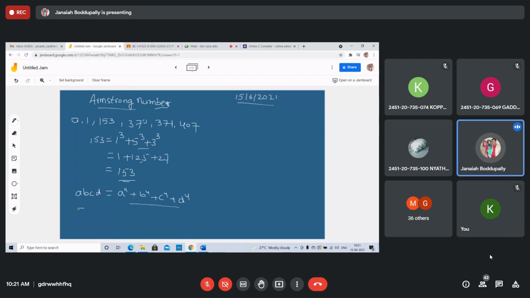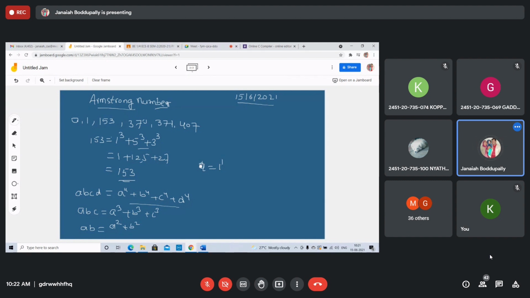Suppose A, B, C is a 3 digit number: A cube plus B cube plus C cube. Armstrong means 3 digit numbers take the cubes, 4 digit numbers take the power 4 and sum. For 2 digit numbers A, B: A square plus B square. For a 1 digit number, A is there, 1 power 1. That's it. This is the Armstrong number.